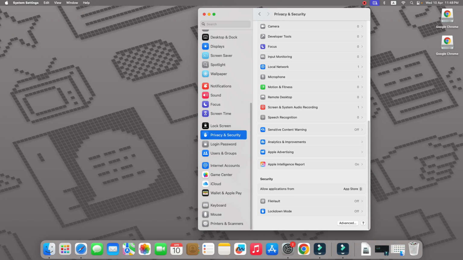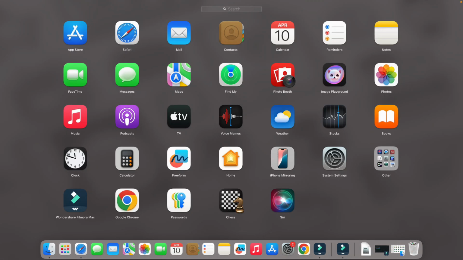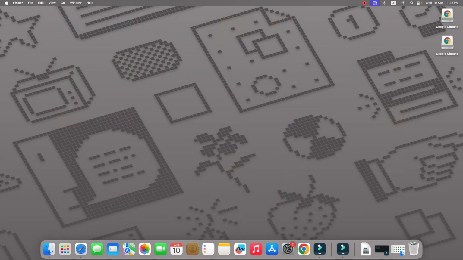After selecting App Store, go back to your screen and open Launchpad, and then delete your application and reinstall it. After reinstalling your application, your problem will be fixed.